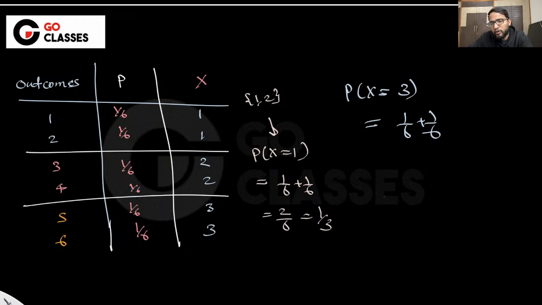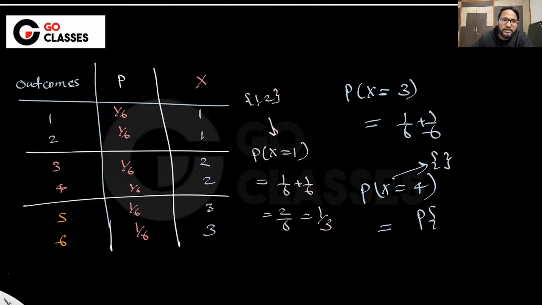Okay. Suppose I ask you what is the probability that x takes the value 4, what will you say? Since there is no associated outcome, it means that it is 0. In terms of mathematical notation, this is an event which does not contain any element, which is phi, right? So the probability of phi is 0. Like that you can understand. Let me know if that is clear to everyone.